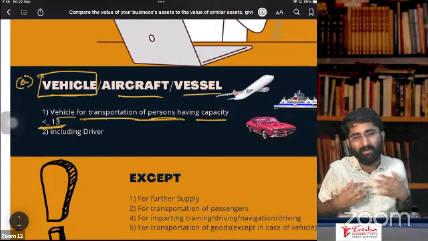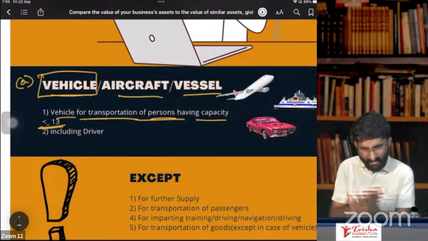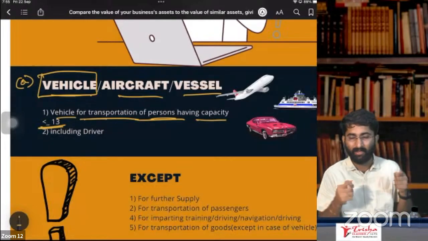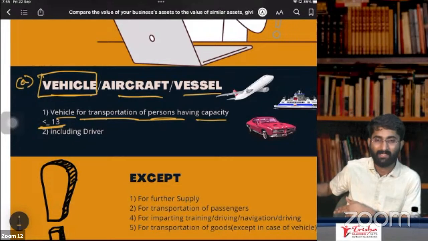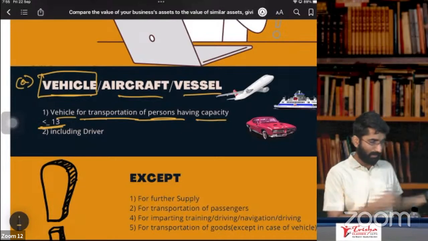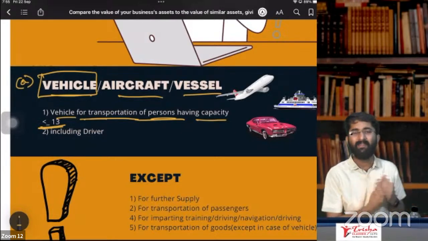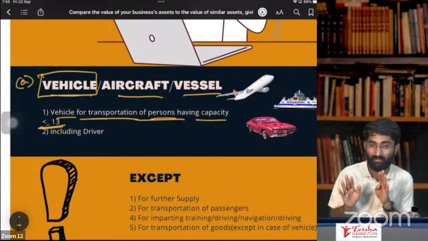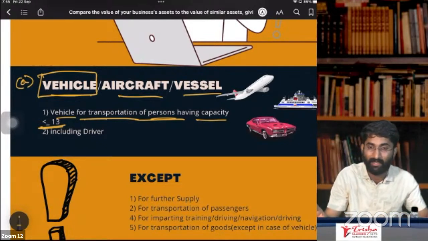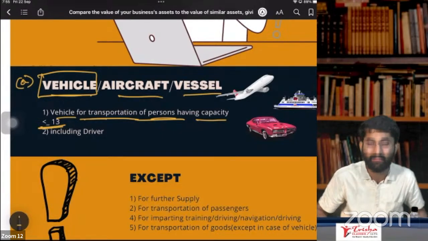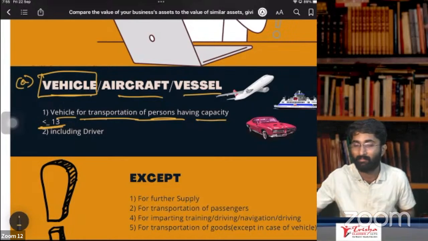Sir, I am using that vehicle for my business purpose, sir. Even then you don't get ITC. I am purchasing one car for transportation of persons, and those persons are my directors. Directors are coming to my business for business purpose, sir. Even then, I don't get ITC. Remember, ITC is blocked for that. Whether you are using it for business purpose or not, ITC is blocked here.